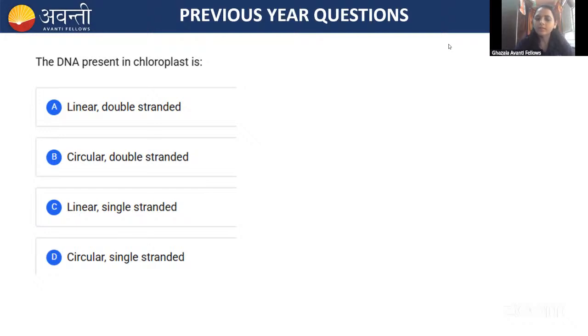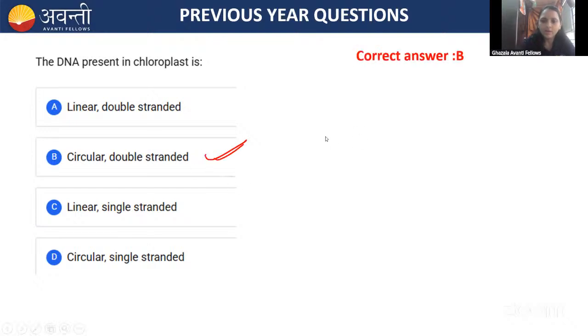The DNA present in the chloroplast. You know, guys, chloroplast and the mitochondria are autonomous cell organelles, meaning they have their own DNA and their own ribosome, right? Then, which type of DNA is present? I'm going to stop the poll, sharing the result. Most of them, 86%, gave the correct answer. The correct answer is circular double-stranded DNA.